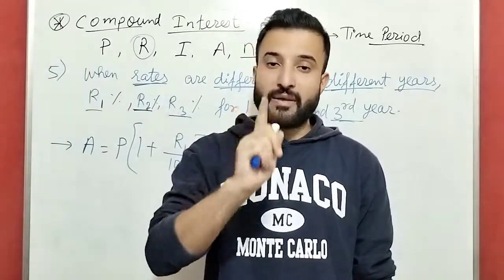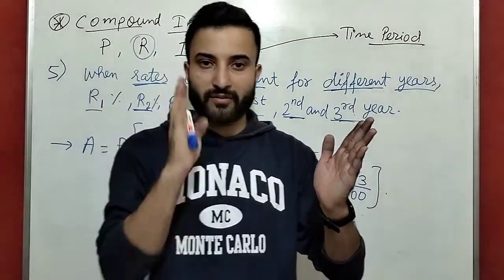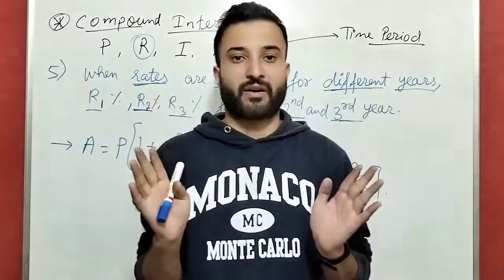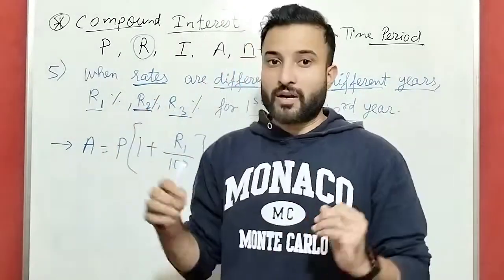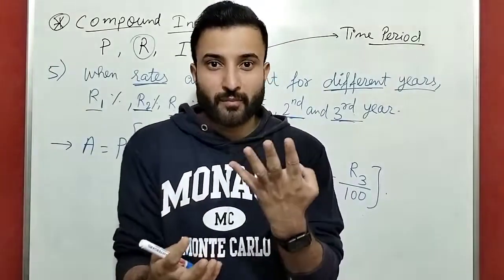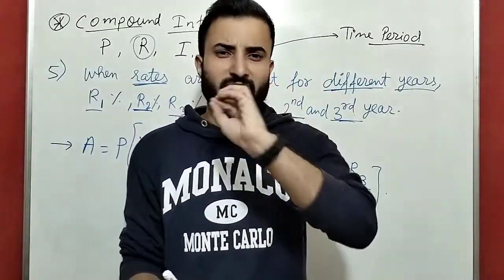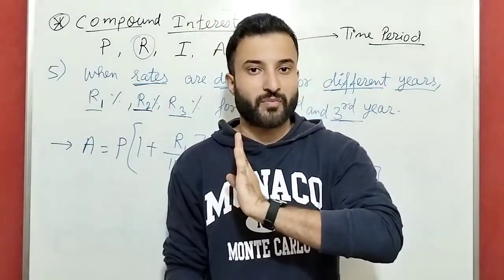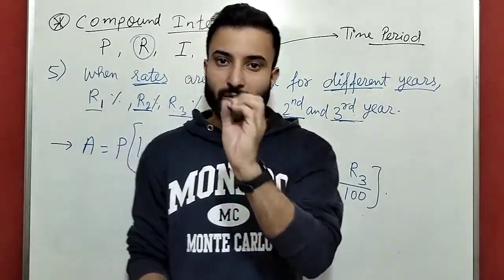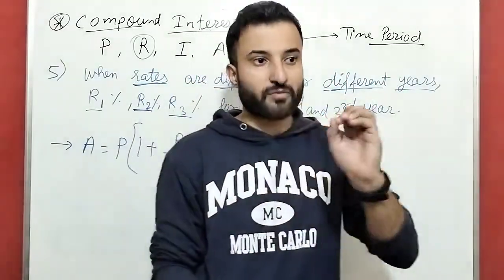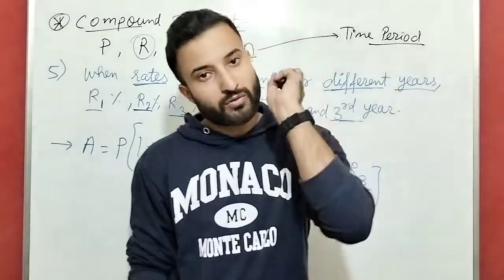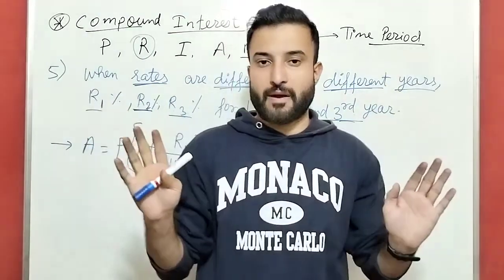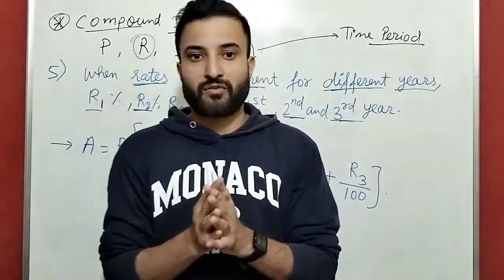Guys, don't miss this chapter of simple interest, compound interest, annuity. 12 marks or 14 marks. This is going to be very, very effective. Whatever 40 sums I will do and whatever concept I will teach, that much is enough for you to score very good marks in this chapter. Same for annuity also. Whatever concept I will teach there and whatever sums and problems I will do in annuity, that much is enough to make your concept clear in this chapter, and it is easy for scoring marks. So still you have the time.